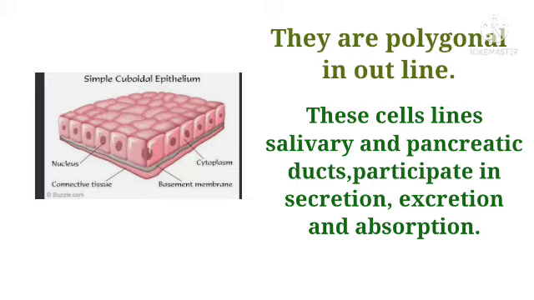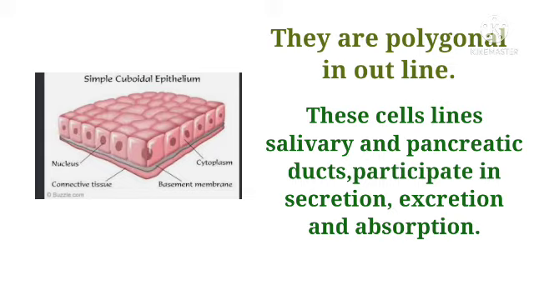Cuboidal epithelium. The cells making up the epithelium are polygonal in outline and appear cuboidal if the tissue is cut vertically. These cells line small salivary and pancreatic ducts, and participate in secretion, excretion and absorption.